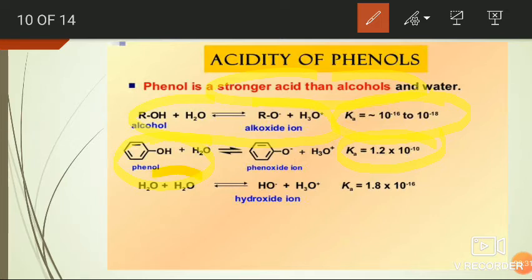For water molecule, it is about 1.8 into 10 to the power of minus 16. If you compare all these three Ka values, the Ka value of phenol is high. So the phenols act as more acidic than the alcohols and water molecule.